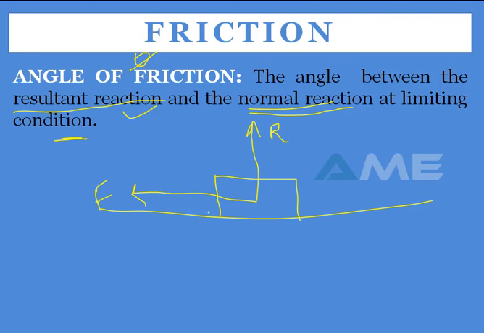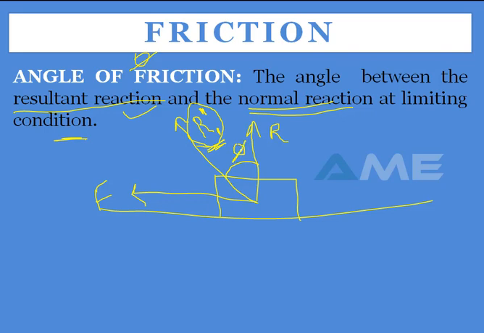The resultant of these two, friction and the normal reaction, is the resultant reaction, which is R dash or R1. You can write it any way; I prefer R dash.